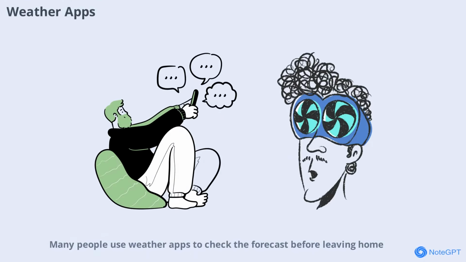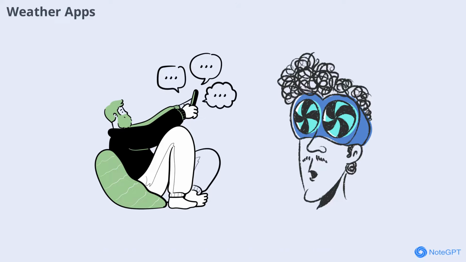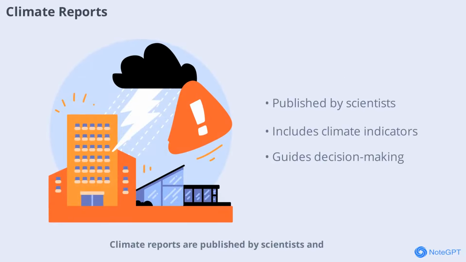Many people use weather apps to check the forecast before leaving home. These apps provide up-to-date information about temperature, precipitation, and wind. They use data from weather stations and satellites to give you the latest updates, helping you plan your day. Climate reports are published by scientists and organizations to share findings about long-term trends.